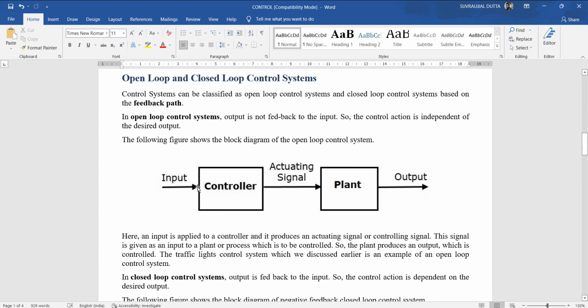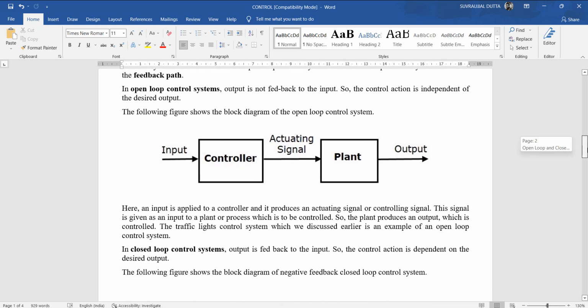Here an input is applied to a controller and it produces an actuating signal or controlling signal. This signal is given as an input to a plant or process which is to be controlled. So the plant produces an output which is controlled. The traffic light control system which we discussed earlier is an example of an open loop control system.